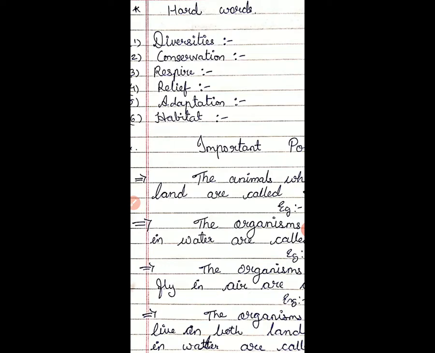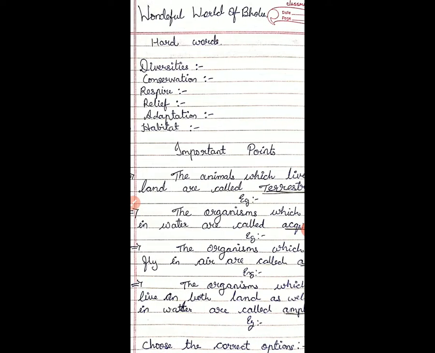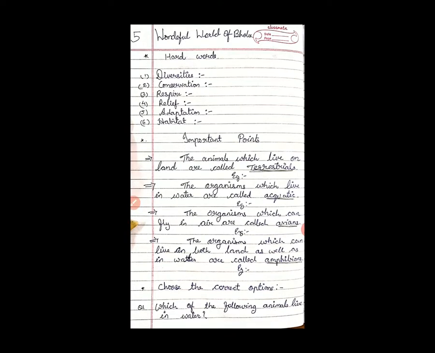Then important points. First one, the animals which live on land are called terrestrials. First point, the animals which live on land are called terrestrials. Second one, the organisms which live in water are called aquatic. Which can live in water are called aquatic.